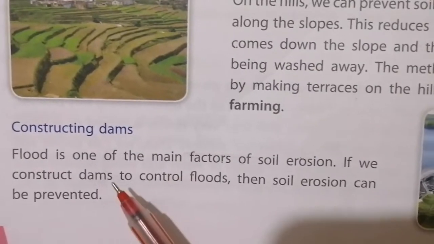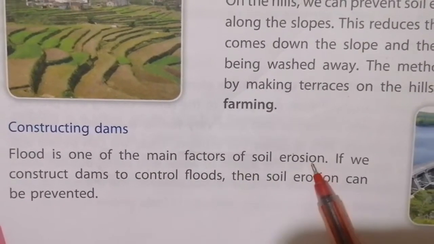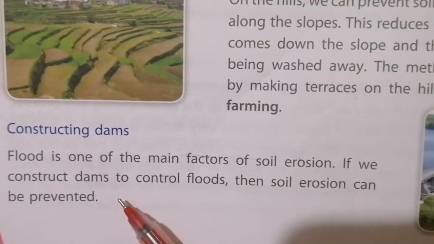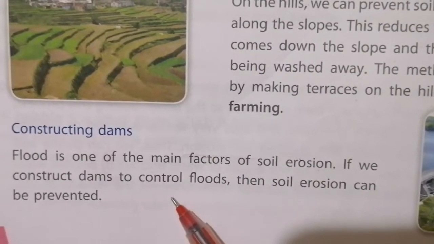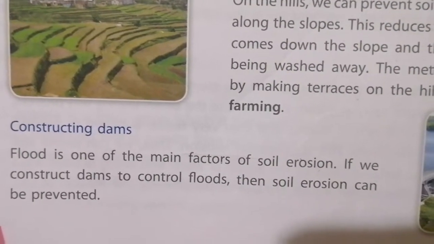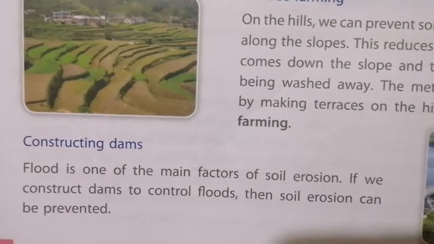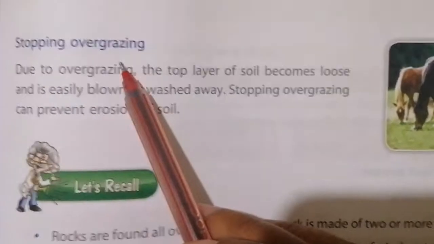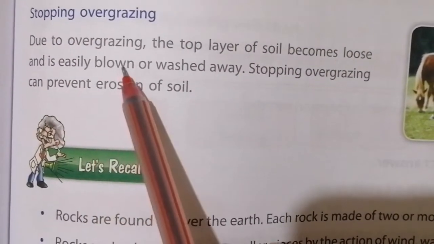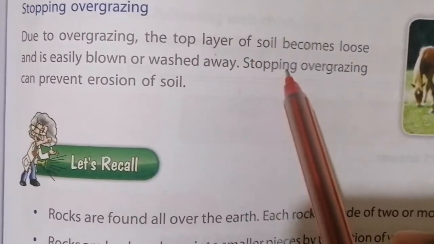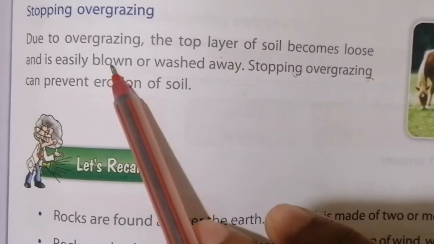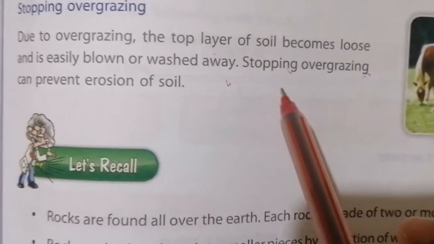Flood is one of the main factors for soil erosion. So we should construct dams to control floods. Then soil erosion can be prevented. When you go through your Paikara, you can see dams there. Now the last method is stopping overgrazing. You can see animals grazing around. Due to overgrazing, the top layer of the soil becomes loose and is easily blown or washed away. So stopping overgrazing can prevent soil erosion.